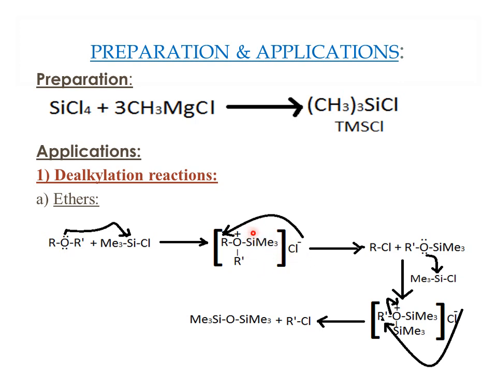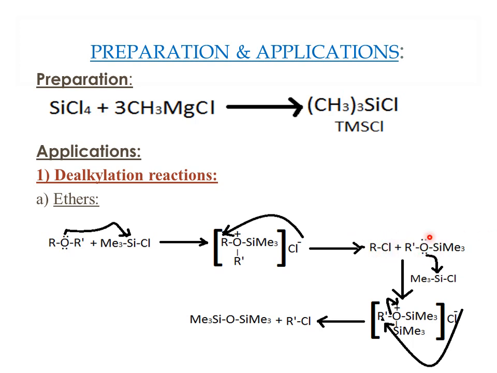Once this adduct is formed, the chloride, which acts as a nucleophile, will attack the R group. With the cleavage, this bond neutralizes the oxygen atom's positive charge, and it cleaves out as the silyl ether along with the alkyl chloride.